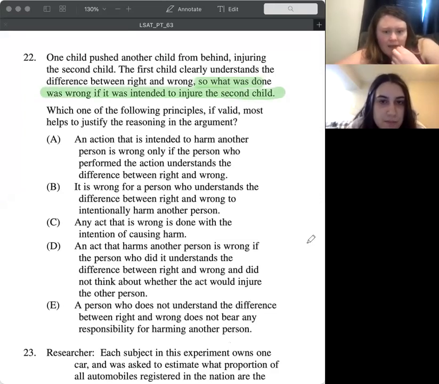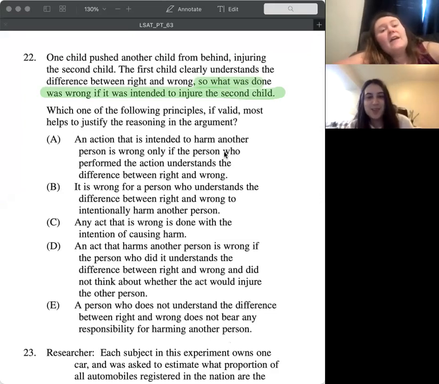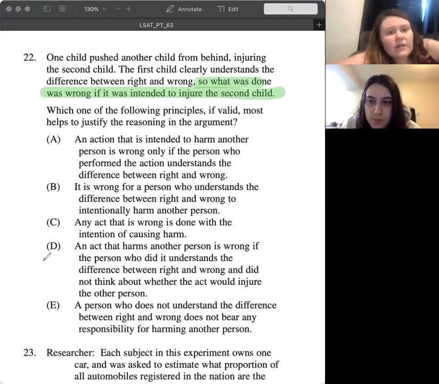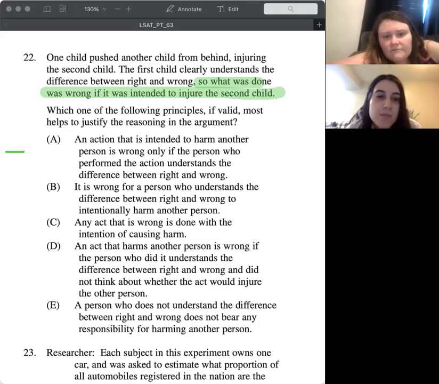Yeah, I hate it whenever our conclusions have conditions in them. But let's say that we're trying to say that it was wrong if we intended to do it. So that's what we're really trying to figure out here. So we're looking for a strengthen. Go ahead and start with A and tell me love it, leave it, or hate it. An action that is intended to harm another person is wrong only if the person who performed the action understands the difference between right and wrong.